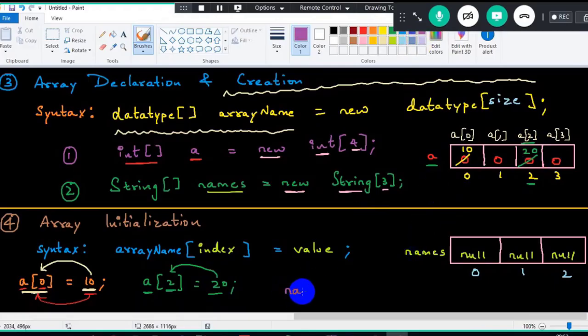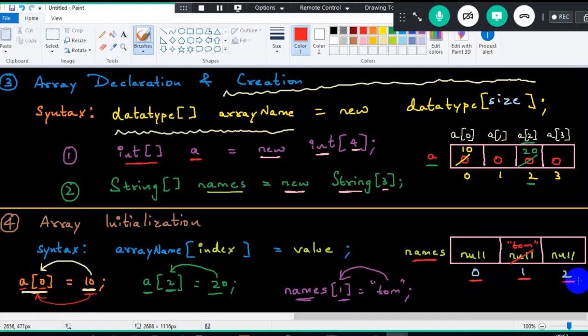Similarly, if I tell names of 1 equals to Tom, is it valid? No. Compiler will slap me nicely. Why? Hey, Tom is a set of characters. Enclose it within double quotes. So Tom is getting stored into index position 1 of which array? Names. So names of 1 is getting initialized to Tom here. So this is names of 0, names of 1, names of 2.